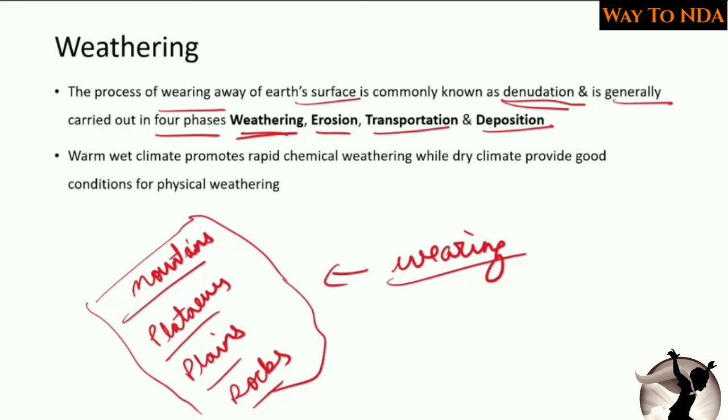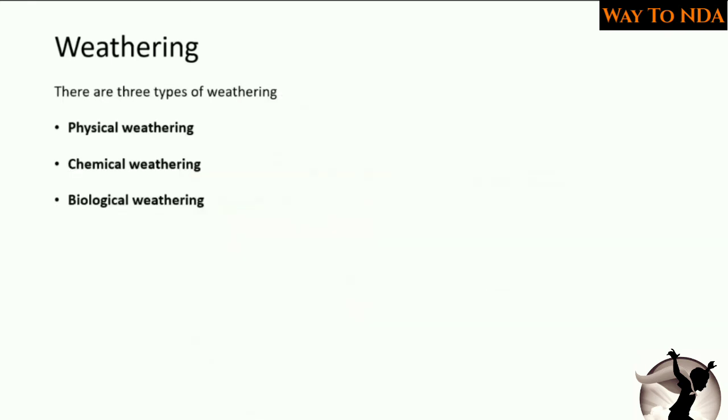You should remember one thing: warm wet climate promotes rapid chemical weathering, while dry climate provides good conditions for physical weathering. I am going to explain what physical weathering and chemical weathering are. First let's start with weathering. Weathering is divided into 3 types. First is physical weathering, second is chemical weathering, and third is biological weathering.